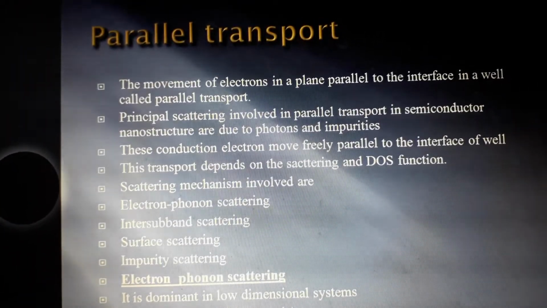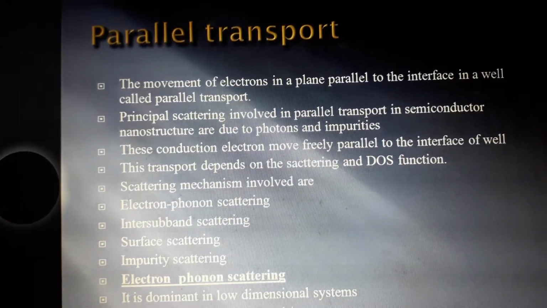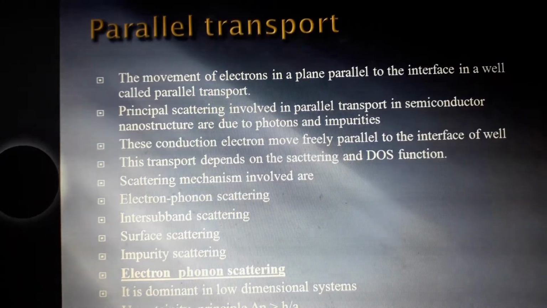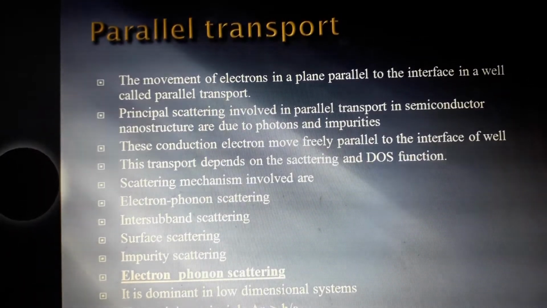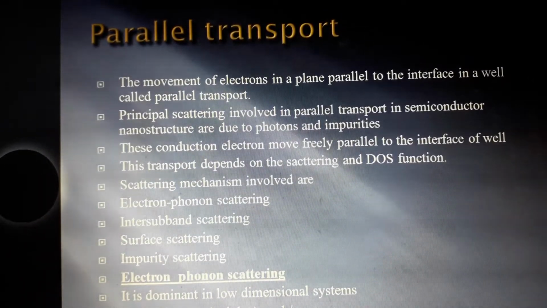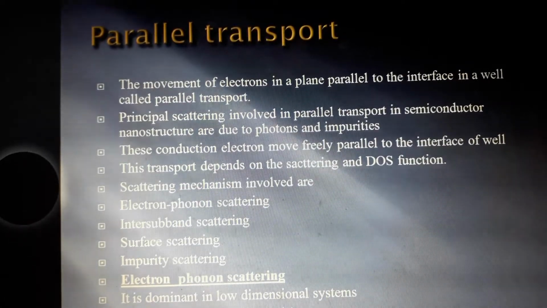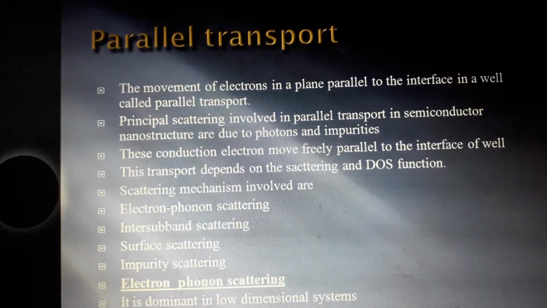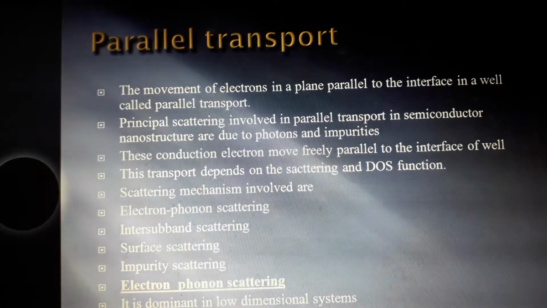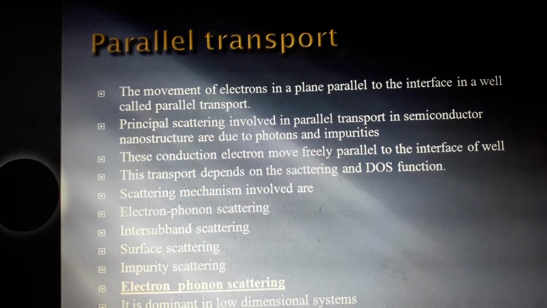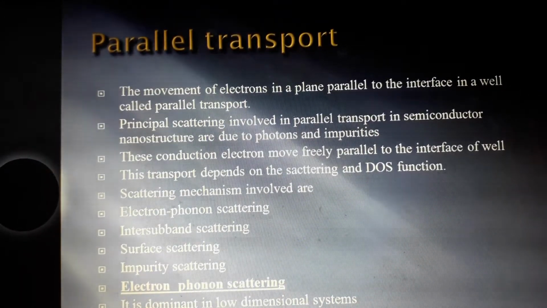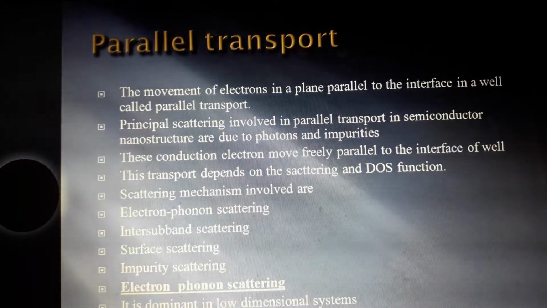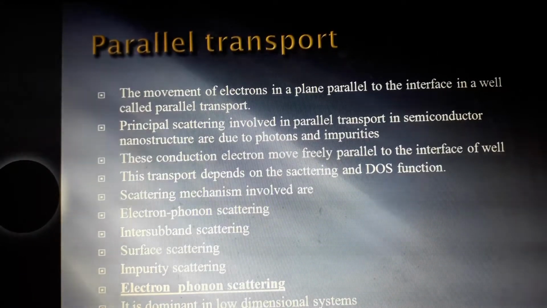Here, the movement of the electrons in a plane parallel to the interface in a well is called parallel transport. So, we already know what an interface is. Interface is the joined area of two different semiconductors. Here, if you are joining two different semiconductors having different band gaps, a region of 2D is formed